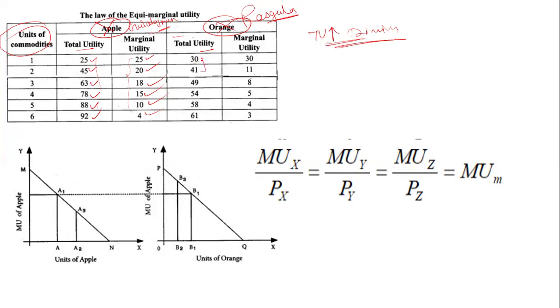Rasgulla is also what? 30, then 41, the difference is 11. Then 41 to 49, 8 difference. Then 49 to 54, 5. Okay, then 54 to 58, 4, and 58 to 61, that is a 3. So here also you can see that total utility is increasing but at a diminishing rate, marginal utility also given. So there is no difference, just a calculation difference.